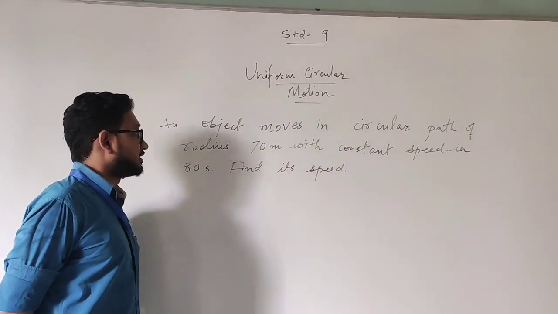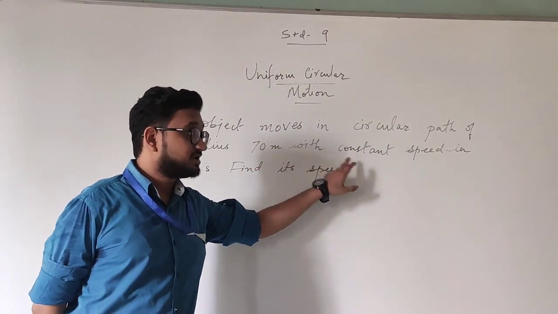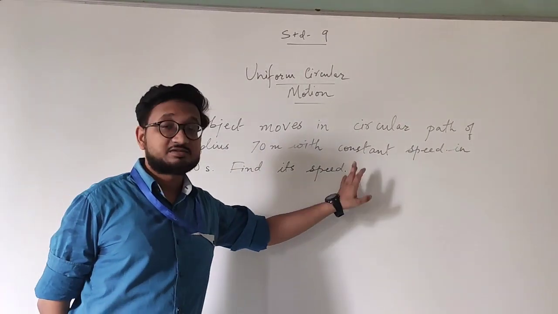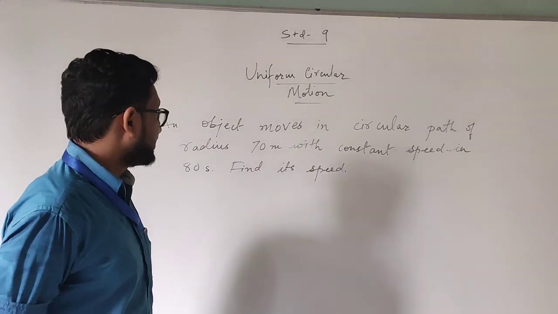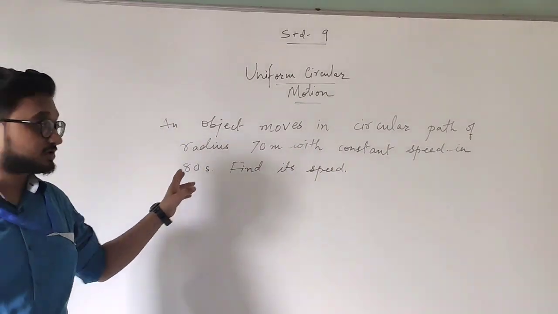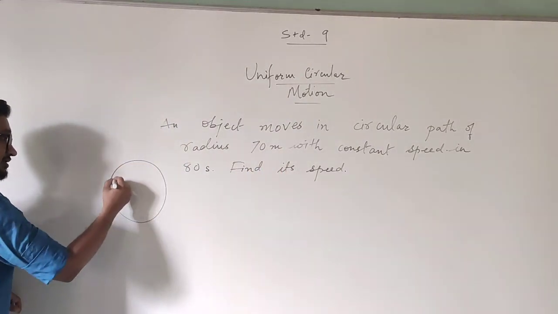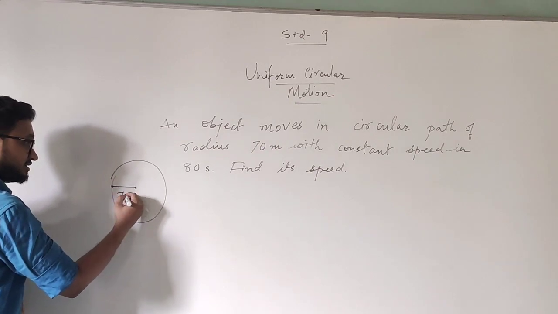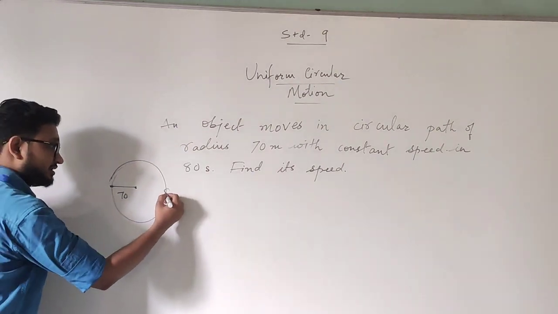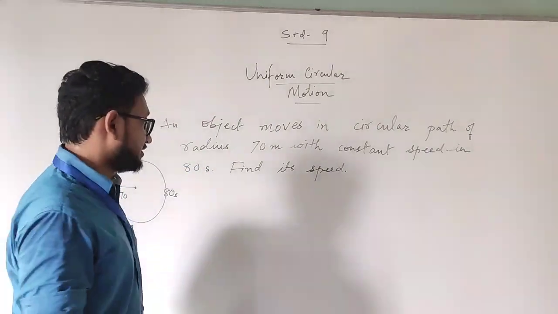Okay students, I have a small question for you. The question states that an object moves in a circular path of radius 70 meters with a constant speed in 80 seconds. Find its speed. So you have been given the radius of the circular path and the time it takes to complete that circular path, which means that suppose this is the circular path, the radius is 70 and the time taken to complete the whole circle is 80 seconds. And we are told to find the speed.